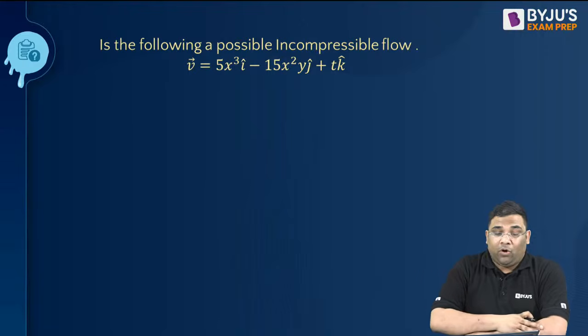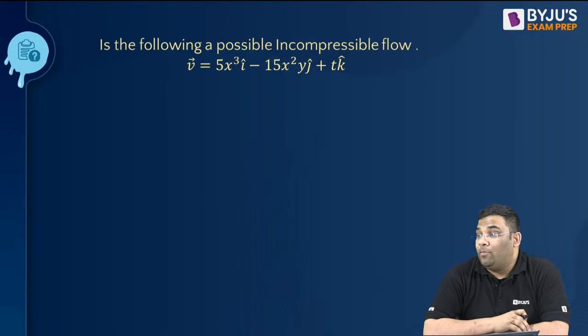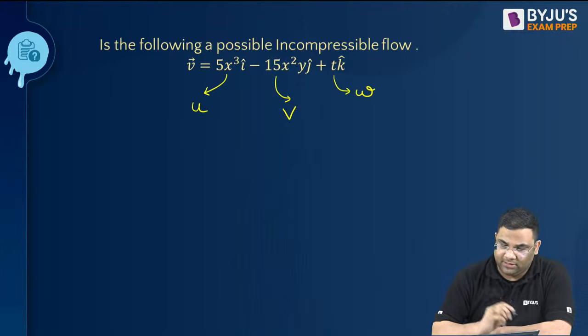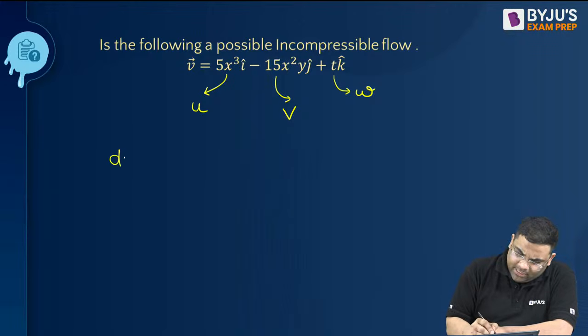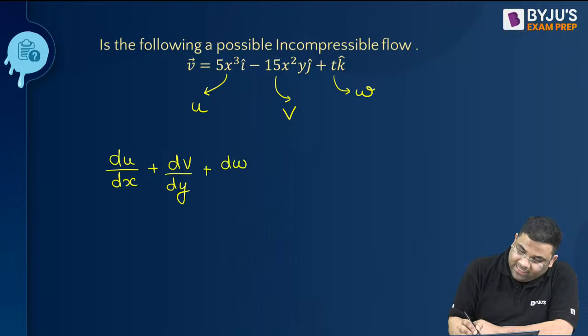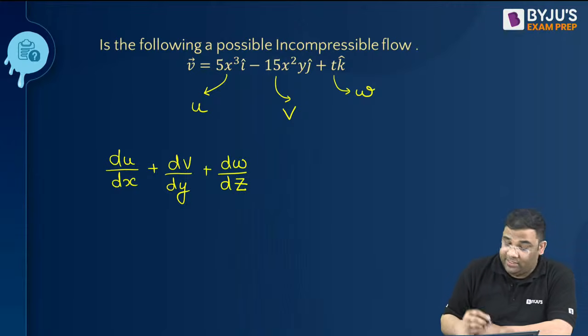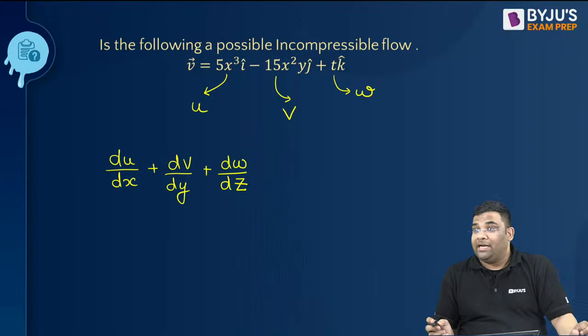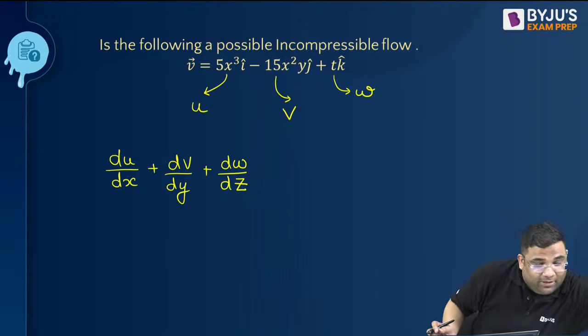Is the following a possible incompressible flow? So you see how to solve this? This is U, this is V, and this is W, right? Please check that du by dx plus dv by dy plus dw by dz is 0 or not. If it is 0, then it will become an incompressible flow. Please check and tell me.